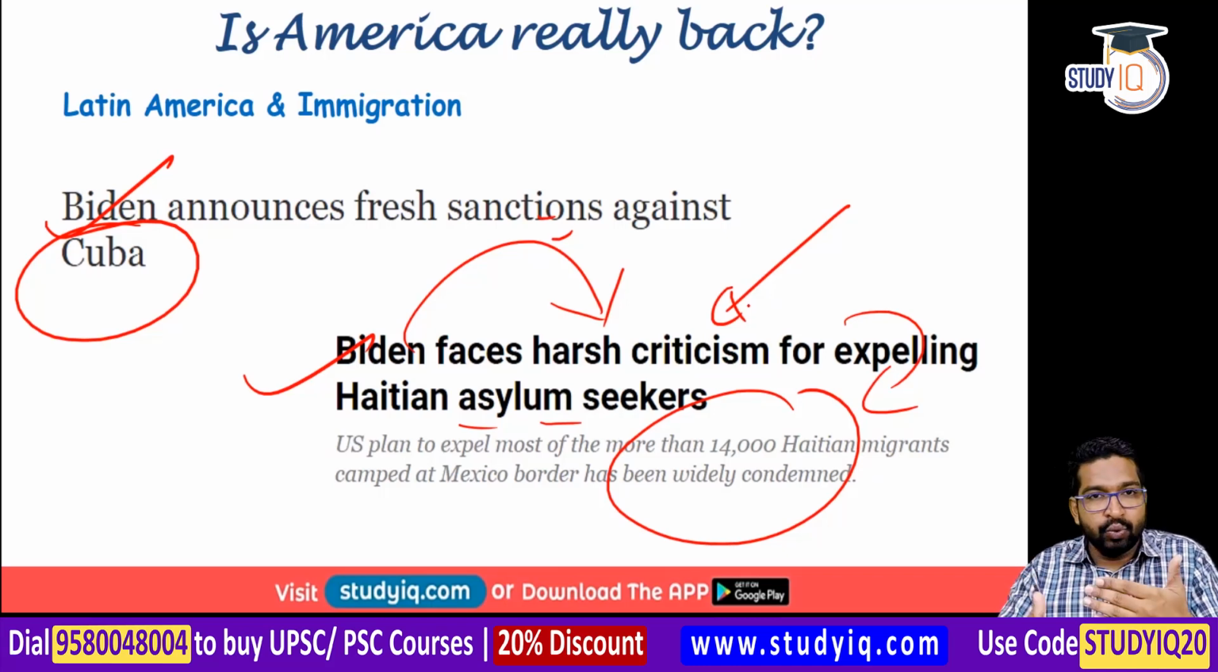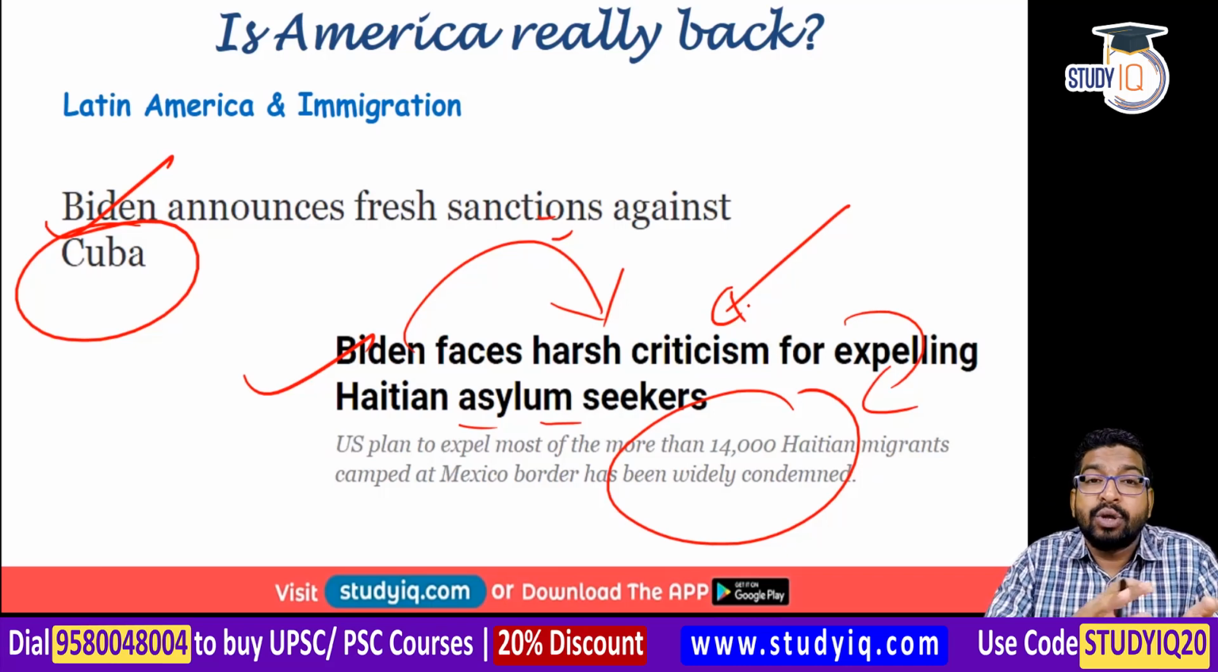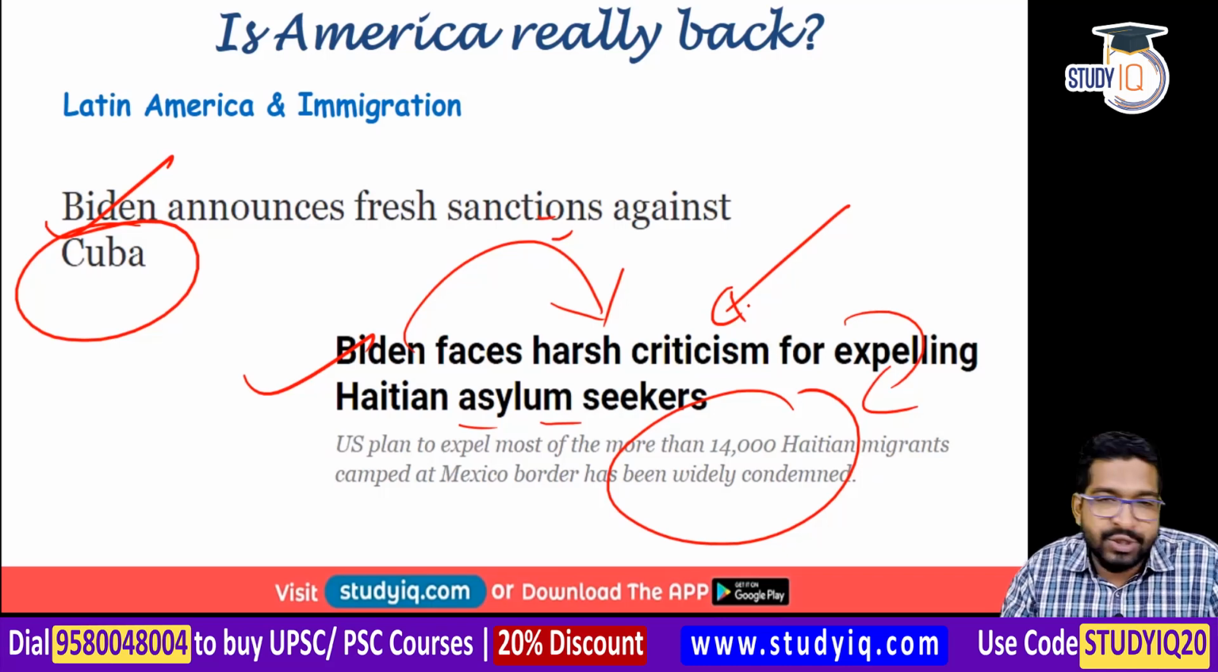Now, here you can argue, giving a counterpoint, saying that the rules are being relaxed with respect to immigration, H-1B visa with respect to India. Yes, a few things are happening, but it's not the reversal of the Trump administration, isn't it? So still, Biden is trying to gain advantage from the leverage, whatever was created by Donald Trump.